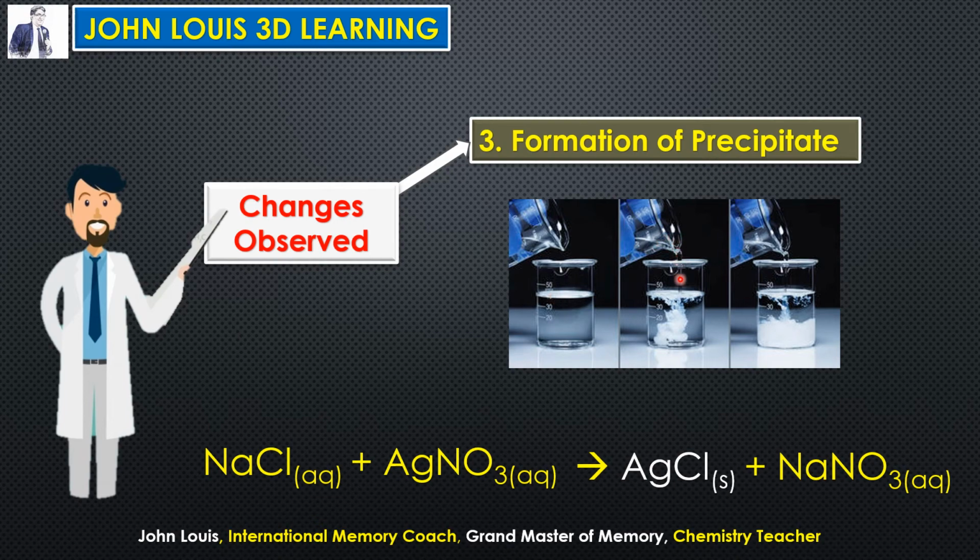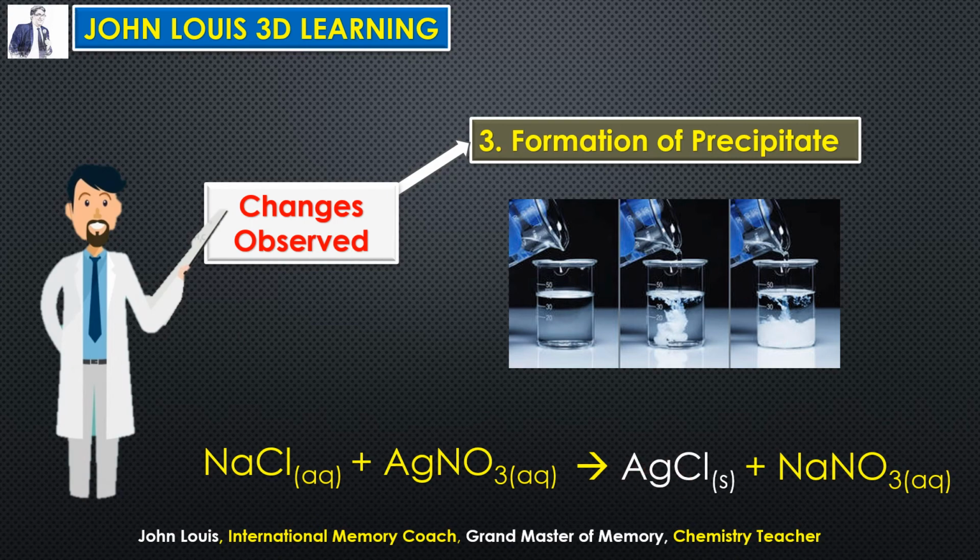But when silver nitrate is added to sodium chloride salt solution, suddenly a white precipitate appears. That means one of the products formed here is solid in nature. That is why this solid white precipitate appears. Therefore, by observing the formation of the precipitate, it may be in any color. Here the silver chloride is white in color, that's why the white color appears. So there are so many other reactions in which we can get different colors based on the color of the products formed. Okay, hope it is very clear.